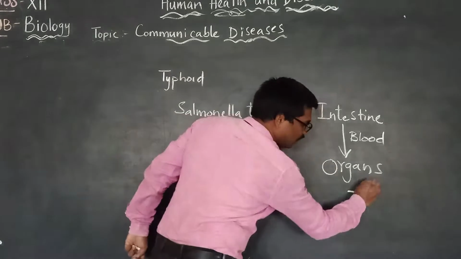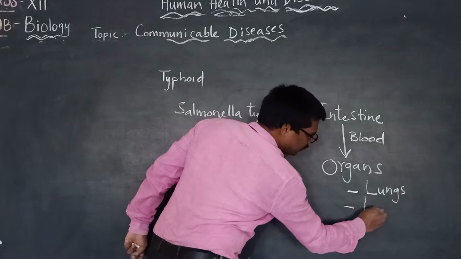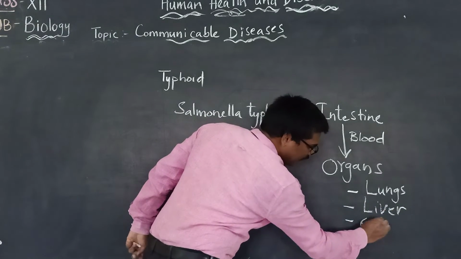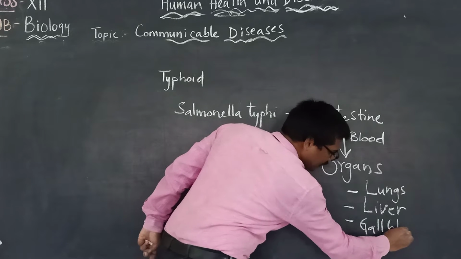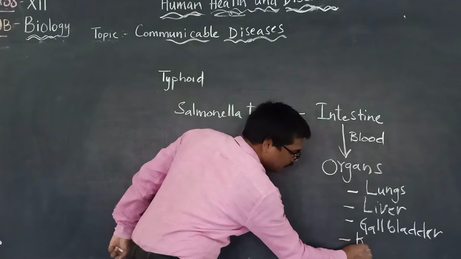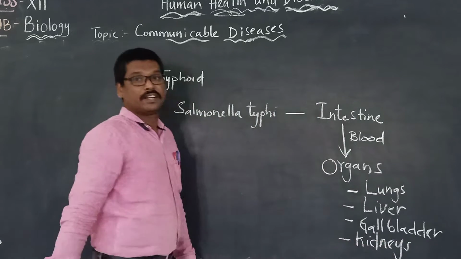What can be those organs? It can also enter into the lungs. It can also enter into the liver. It can also enter into the gallbladder. And it can also enter into the kidneys in severe conditions.